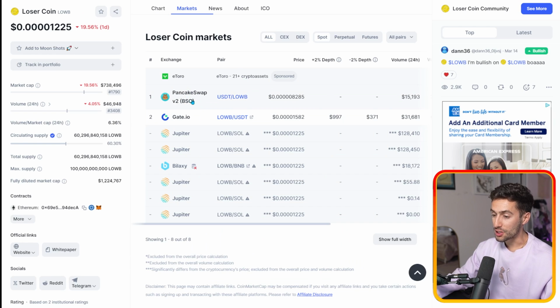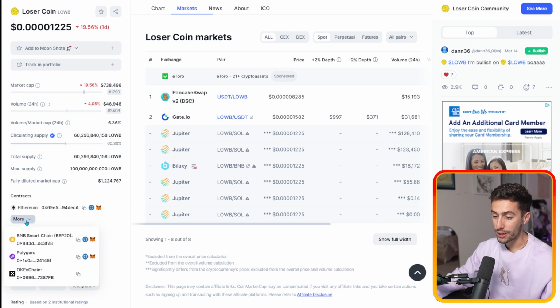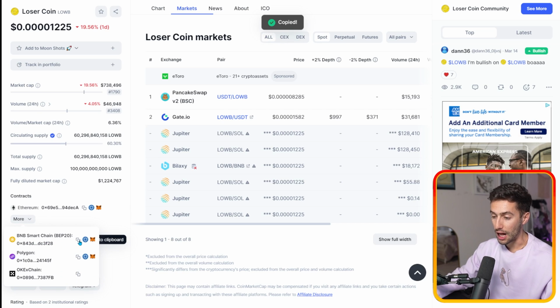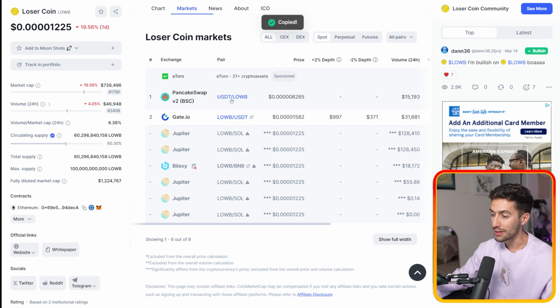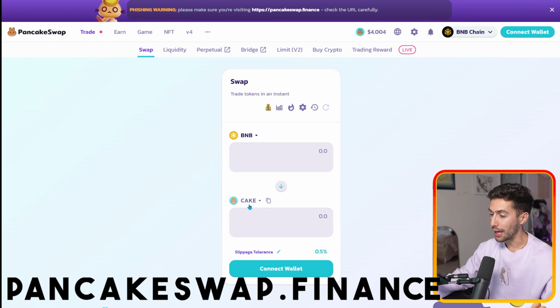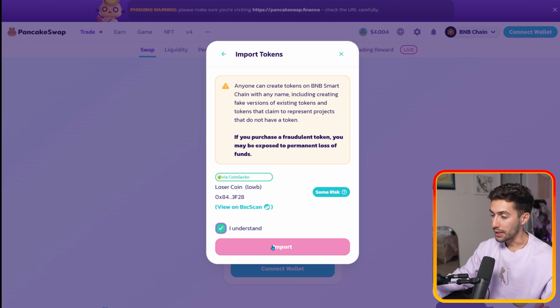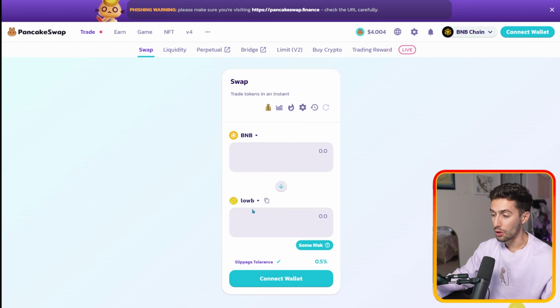So because it's on Binance Smart Chain, we actually can go over and click more here and see that Binance Smart Chain has a different contract address. So we'll copy that one. We'll make sure we're going to do USDT to LOB, go back over to PancakeSwap, click here, paste it in, and we'll see we can import. We'll click I understand because again, this is a super low cap coin.